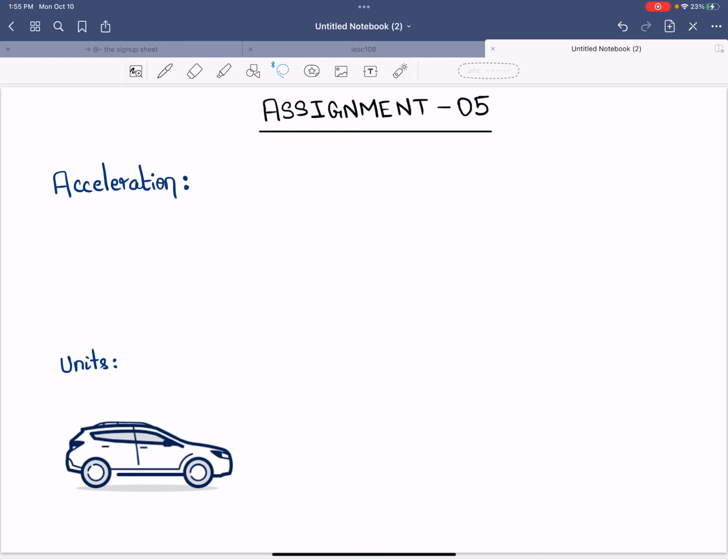We only have one goal in this entire assignment. There is a new word that we want to talk about and it's called acceleration. And by the end of this video, if you understand this word and if you can solve assignment 5, you're in good shape. So what is acceleration? What is this new word?